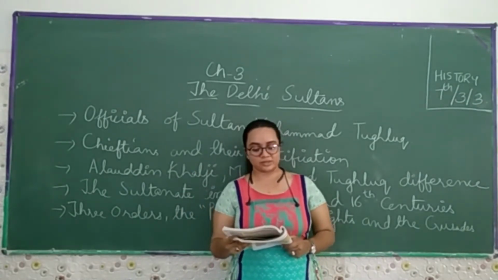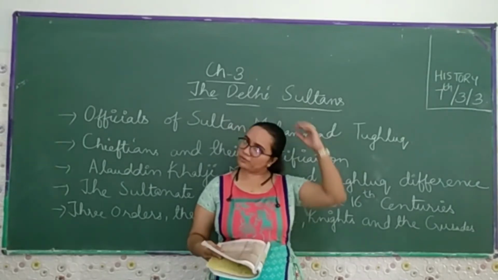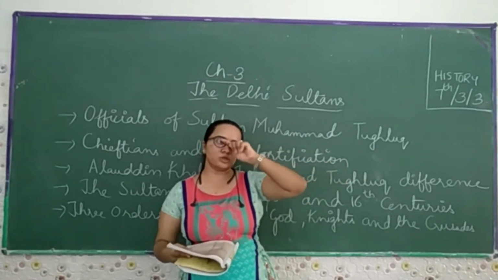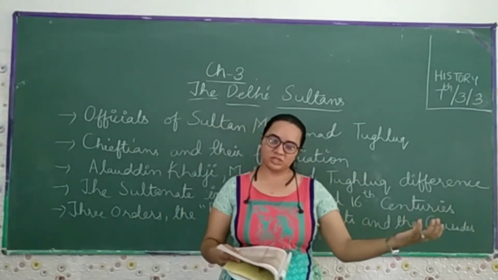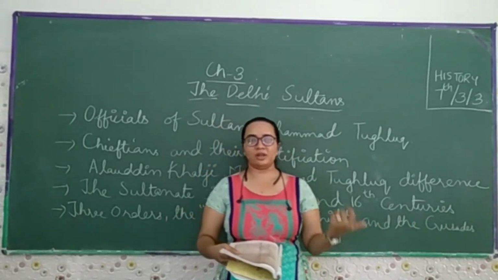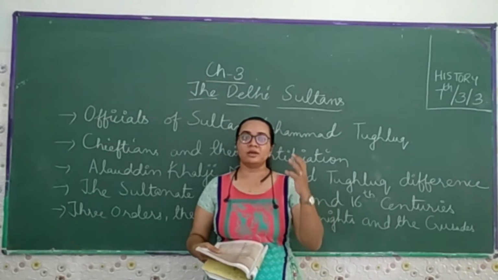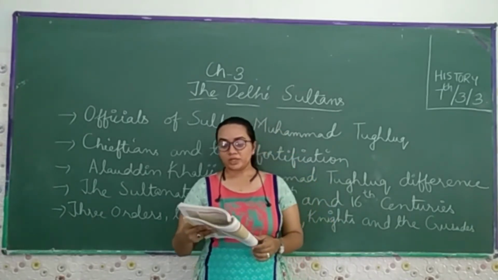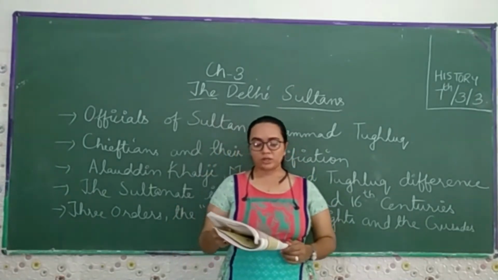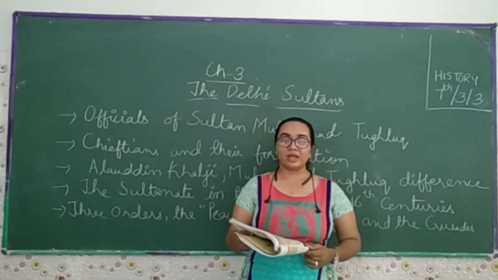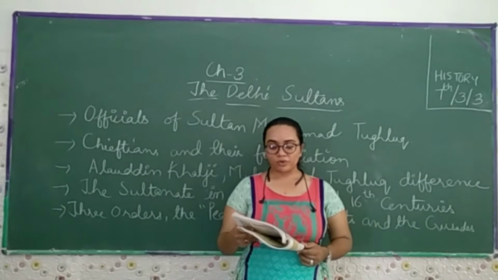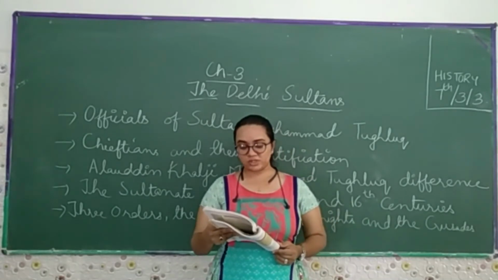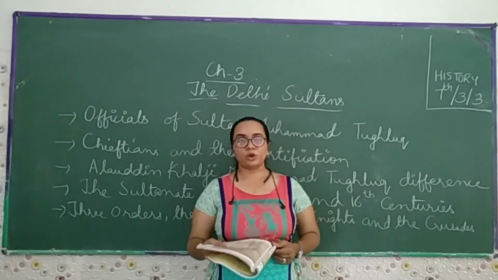Alauddin constructed a new garrison town named Siri for the soldiers, which we have already discussed. He made a fort in which only the army personnel, the soldiers, used to live. In an emergency, whenever an outside ruler came towards Delhi and attacked, they could defeat that outside army and protect their garrison town. So rather than constructing a new garrison town, the oldest of the four cities of Delhi, that is Delhi Kuhan, was emptied of its residents and the soldiers were garrisoned there. The residents of the old city were sent to the new capital, Daulatabad in the South.